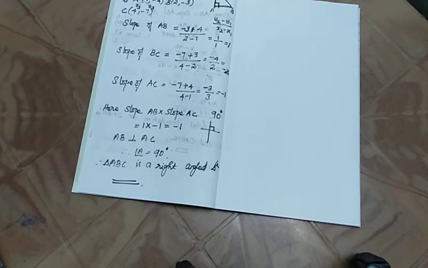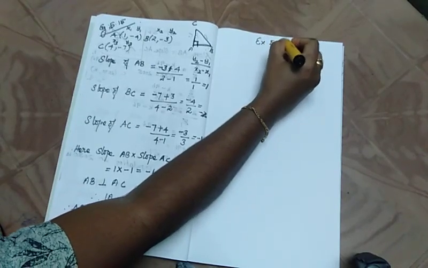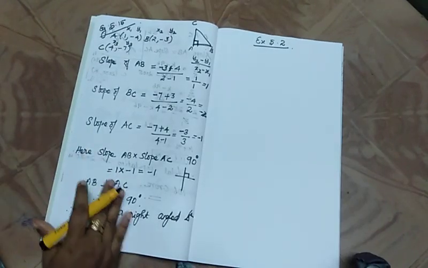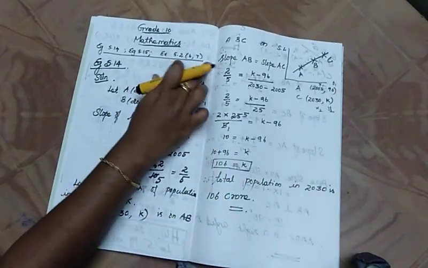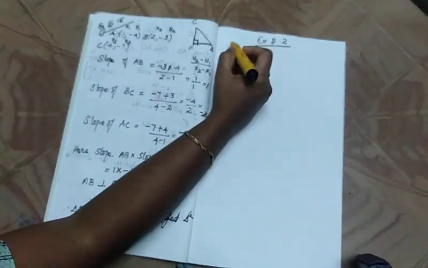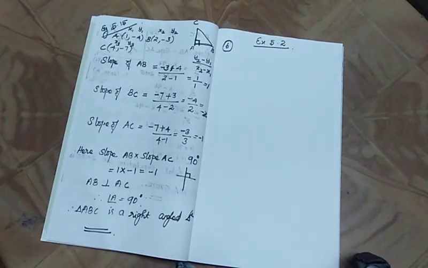Now as we can see, okay, what we are going to learn now. Yeah, as I wrote at the start itself, exercise 5.2. Which problems? Problems number 6 and 7 we are going to learn now, isn't that? So first take out problem number 6.